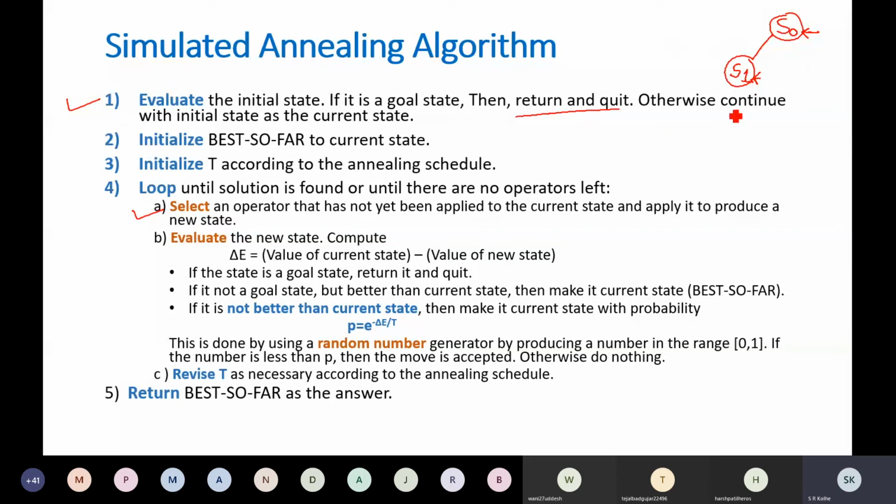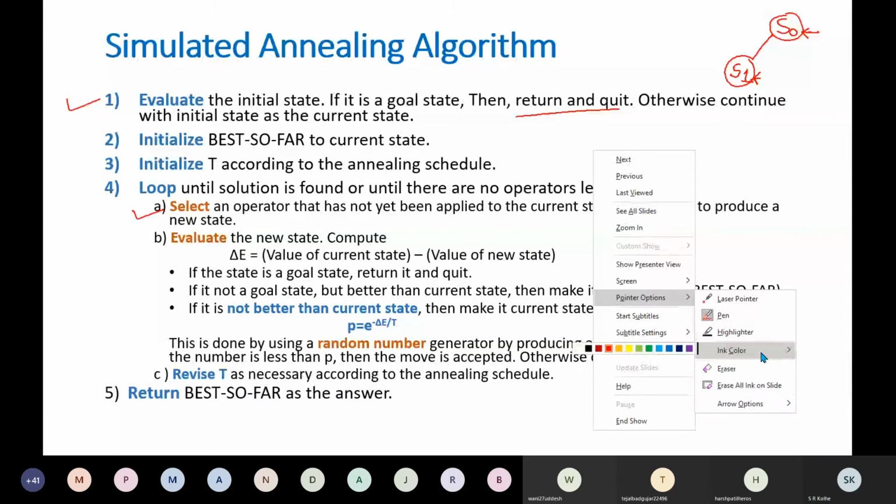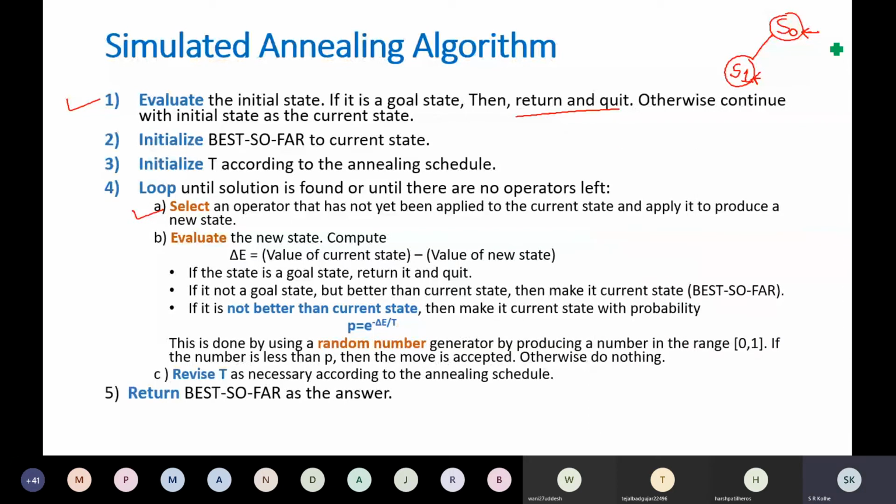If S1 is a goal state, return it. If it's not a goal state but better than the current state, make it the current state. So you compare the value of S0 and the value of S1. Suppose this value of S0 is 51 and this value is 53.